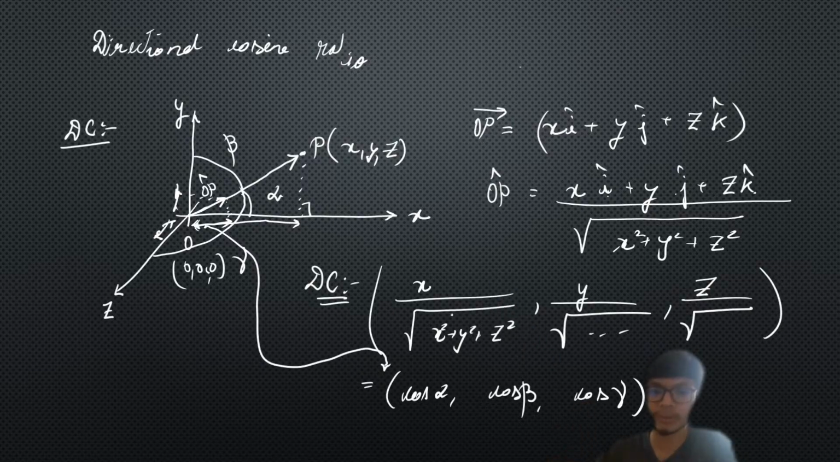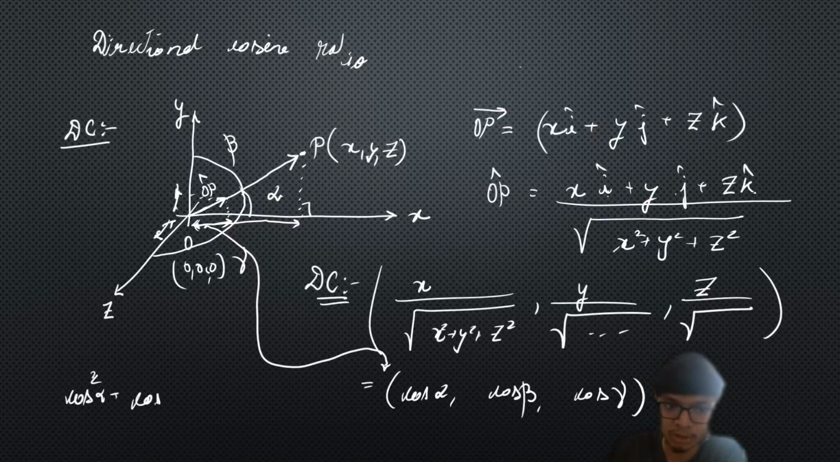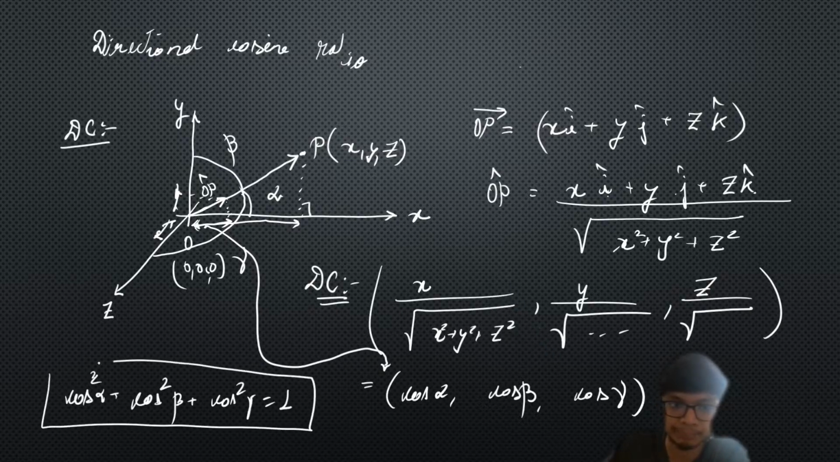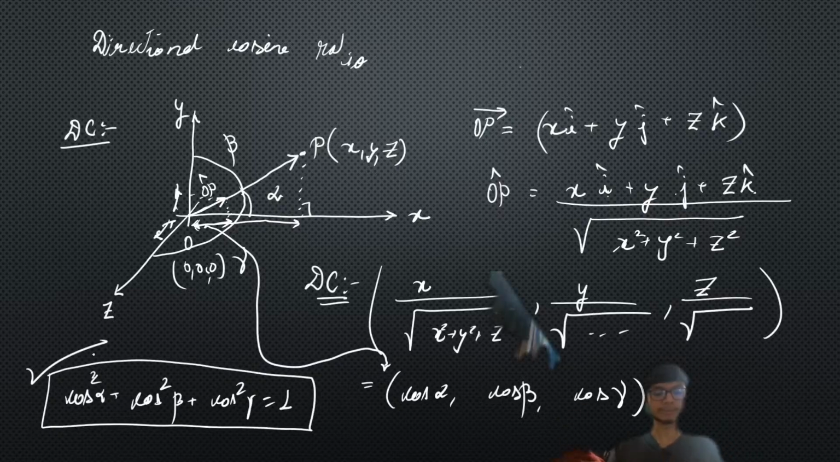So once you do this, we basically get cos alpha, cos beta, and cos gamma, and therefore using this relation we can get a very important relation, that is cos square alpha plus cos square beta plus cos square gamma is equal to 1. Got it? Is it clear?